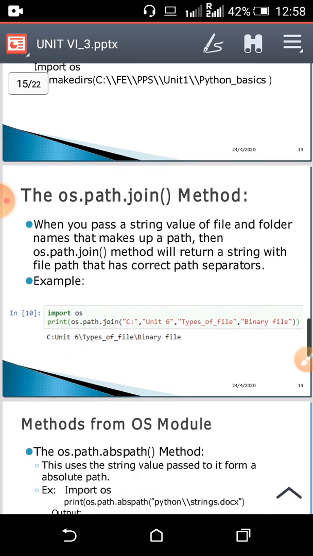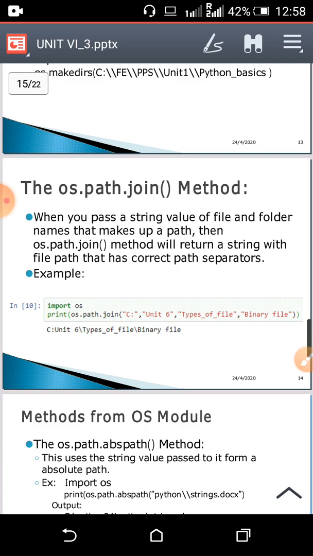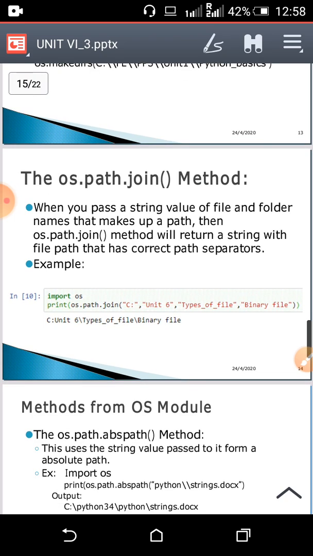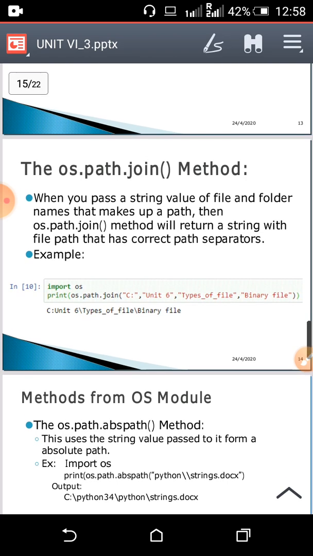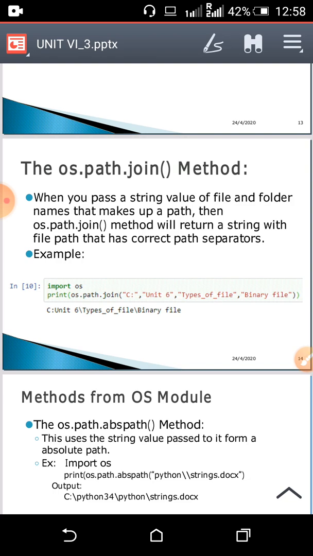Now next is the os.path.join method. Earlier we had seen that your path is given by the backslash operator in Windows and by the forward slash in Unix or Linux.